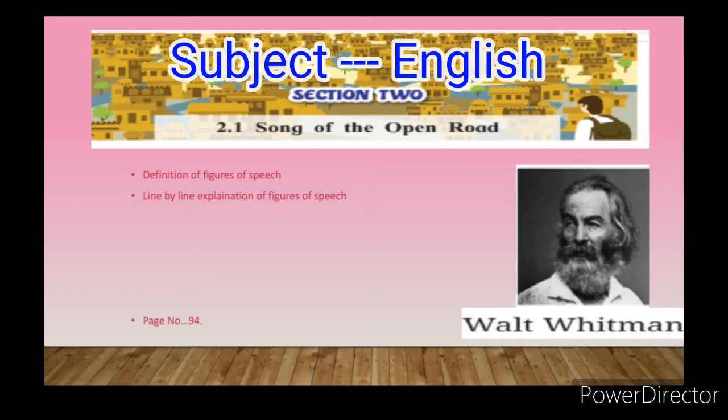But before starting, let me revise what we did in the previous lecture. We had seen the summary, the introduction, the poet and the poem, then the theme of the poem, and in the last lecture we had seen the glossary of words and line by line explanation of the poem. I hope you all remember this. Proceeding towards our third lecture of Song of the Open Road, today we are going to do figures of speech.